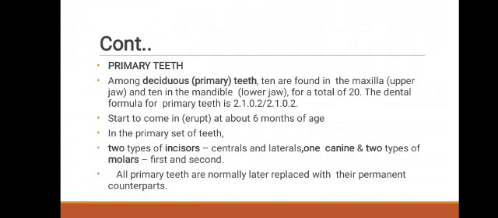In the primary set of teeth, there are 2 types of incisors, central and lateral, 1 canine and 2 types of molars, first and second. All primary teeth are normally later replaced with their permanent counterparts.